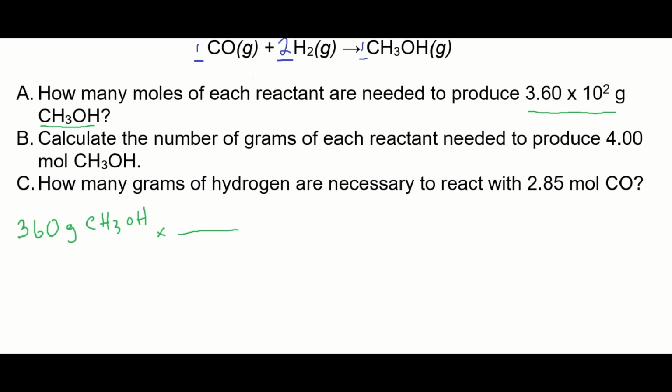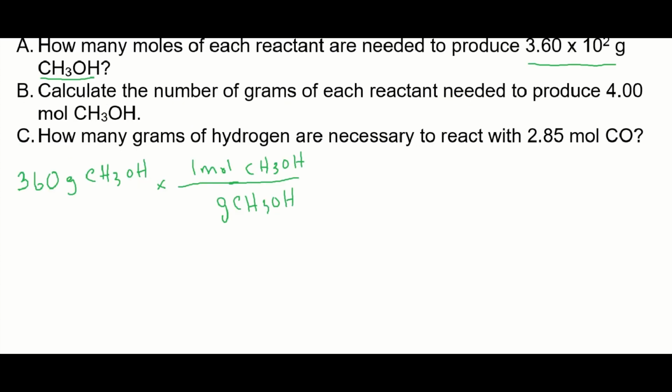And the first step in stoichiometry is to convert to moles. So we're going to need the molar mass of methanol. We'll do that work off to the side here. Carbon in methanol has a molar mass of 12.0. I'm just going to round these to 3 digits. And hydrogen, there's 4 of them. Each has a molar mass of 1.01. That's going to give us 4.04 for the hydrogen component. And oxygen is 16.0. So let's add them up.